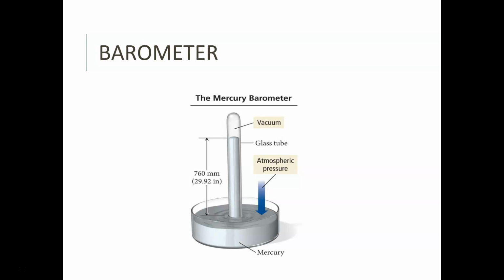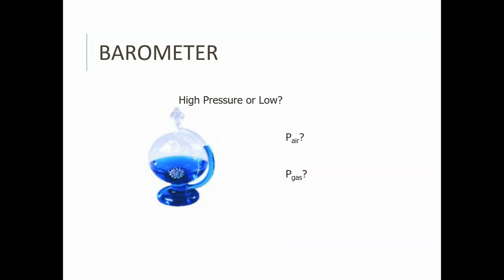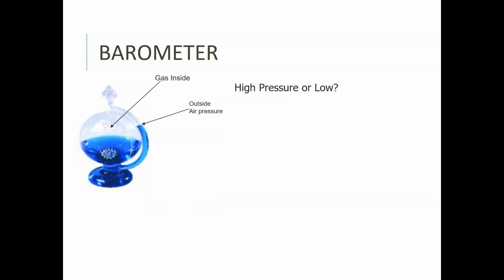In fact, there are lots of ways to do that. So I actually have this kind of barometer at home, and I don't really get number data from it, but I can get this idea, is it low pressure or high pressure? So we need to talk about the pressure of the air and the pressure of the gas that's in the chamber. So we have a gas inside the globe, and then we have pressure outside. So this opening is open and atmospheric pressure is pouring down into this opening. And so we get to understand high or low pressure. So we just have to understand how we do that.